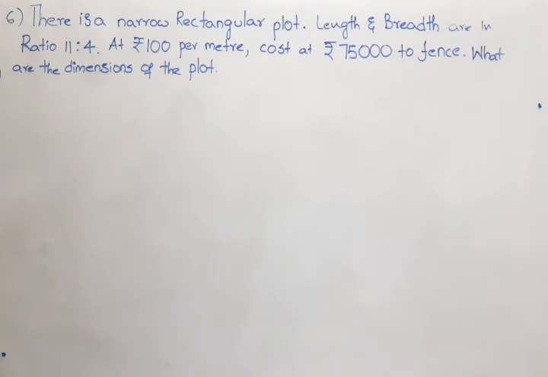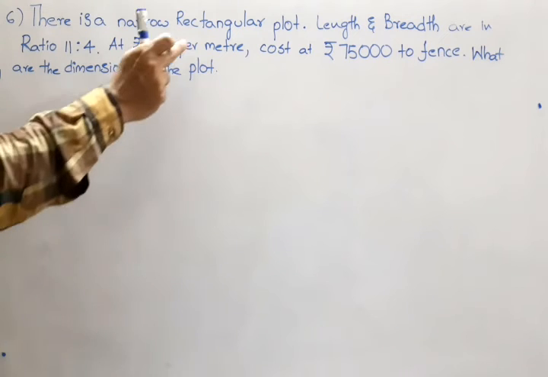Now the sixth question. Look, very nice and important question. For space management, I just took out those sentences like Mahuli village and everything. Now look, there is a narrow rectangular plot.